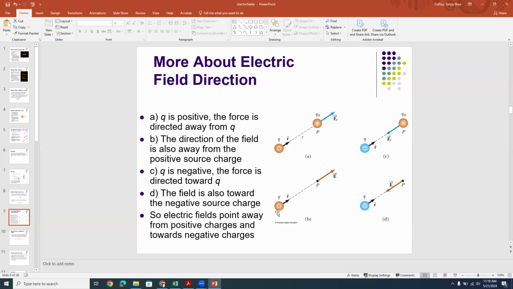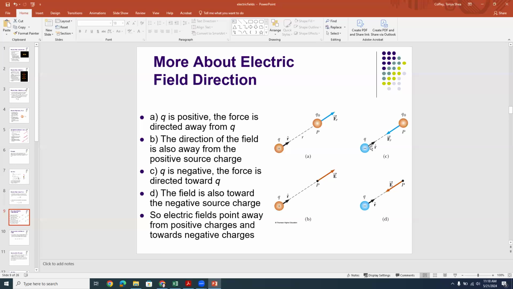No matter where you put your positive test charge in space, be that above it, below it, to the right, to the left, to the front, or the back, it would be pushed away, okay? So you can kind of think of it as a big spiky ball with electric field lines sticking outwards in all directions, like a porcupine or something. So the electric field is going to point radially away from a positive source charge.